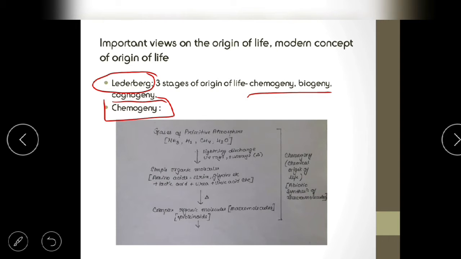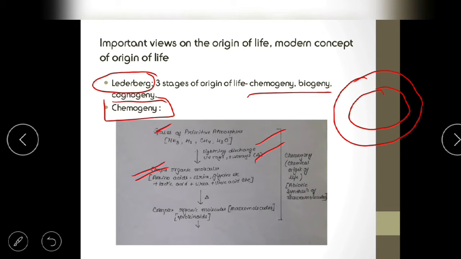So 3 stages rather. The first one is chemogeny. According to him, the gases in the primitive atmosphere, that is hydrogen, methane, all those gases, started clumping together by some kind of chemical reaction, which we are unsure of what exactly the reaction is. But the reaction happened and there was also some energy. Who gave that energy? It was the lightning, the UV rays, the sun rays and the heat. All these things together helped in the formation of the first simple organic molecules from simple inorganic molecules.